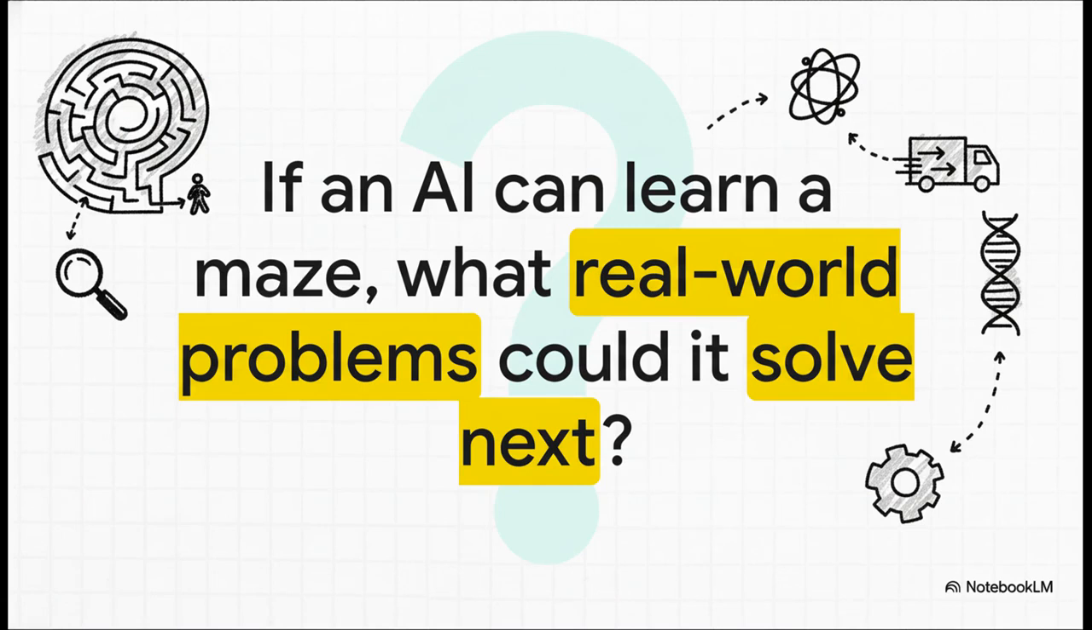So this leaves us with a pretty fascinating question. If this simple logic of trial and error can let an AI master a maze without ever seeing a map, what other incredibly complex problems in our world could it learn to solve next? Could it discover new drugs, optimize global supply chains, or find new ways to design materials, all by learning from its own virtual experience?